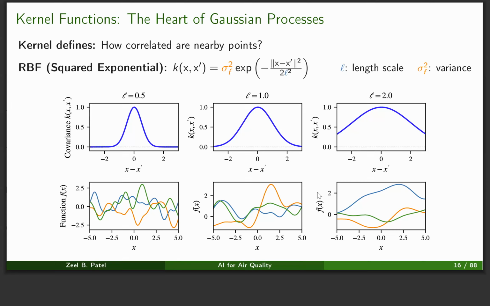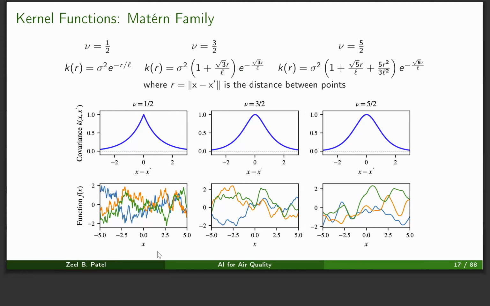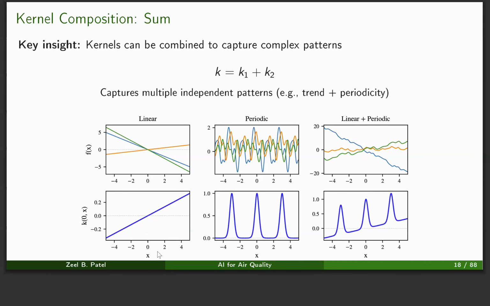In this visualization, we can see that as the length scale is smaller, the samples we draw from the GP look less smooth compared to a larger length scale, which is on the rightmost side. There are other possible families of kernels, such as the Matern family, which is used for more fine-grained control over the kernels. Now, a good property about kernels is that we can sum multiple kernels to achieve desired behavior. For example, this figure shows that we can take a sum of a linear and periodic kernel to achieve something like the lower right plot here.